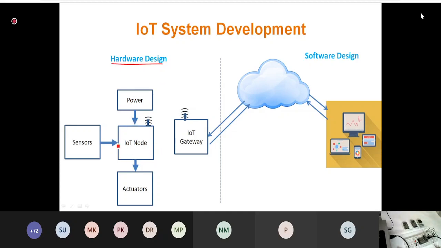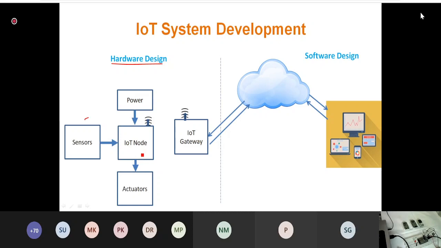The IoT node I am showing here in such a way that it will have one power source. So you can use either the battery or any external source through AC power. Then you can convert that AC power into DC, or you can simply use chargers, and provide the power to this IoT node. Another part I have shown here is the sensors. It means there will be some sensors connected with the IoT node if you would like to monitor the data. And then I have also shown some actuators which are connected to your IoT node.